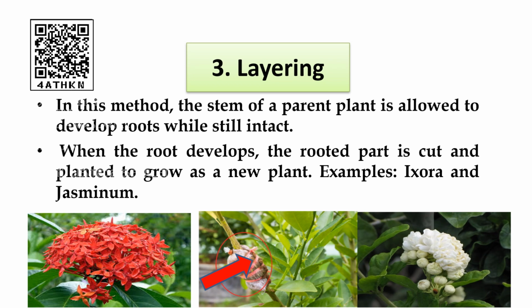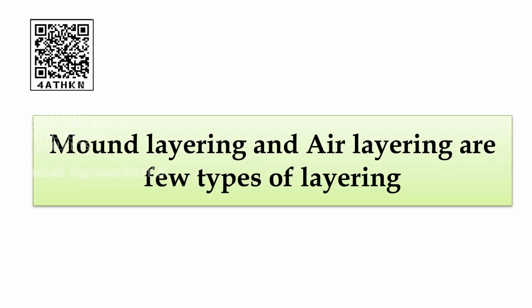You can see the arrow mark there, where around the stem they are keeping the soil and tying it with a polythene cover, and it is left for 1 or 2 months. Afterwards, in that particular place the roots develop. After that the particular branch is cut and planted in a new place, and it produces a new plant. Examples: Ixora and Jasminum.